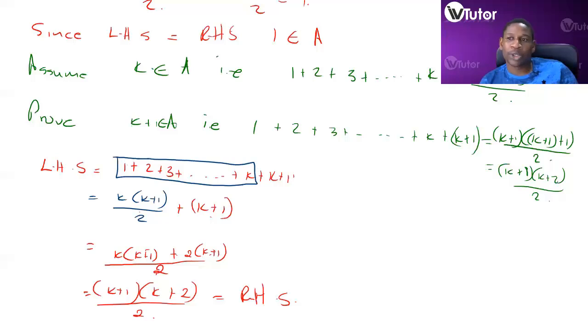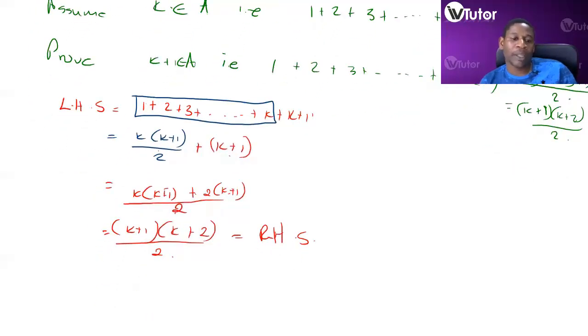Okay? So now the conclusion that we draw is the following, right?